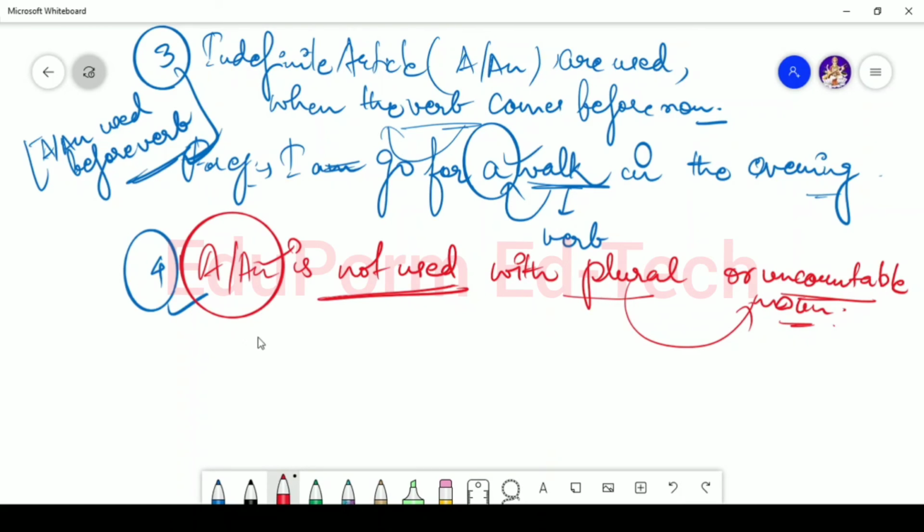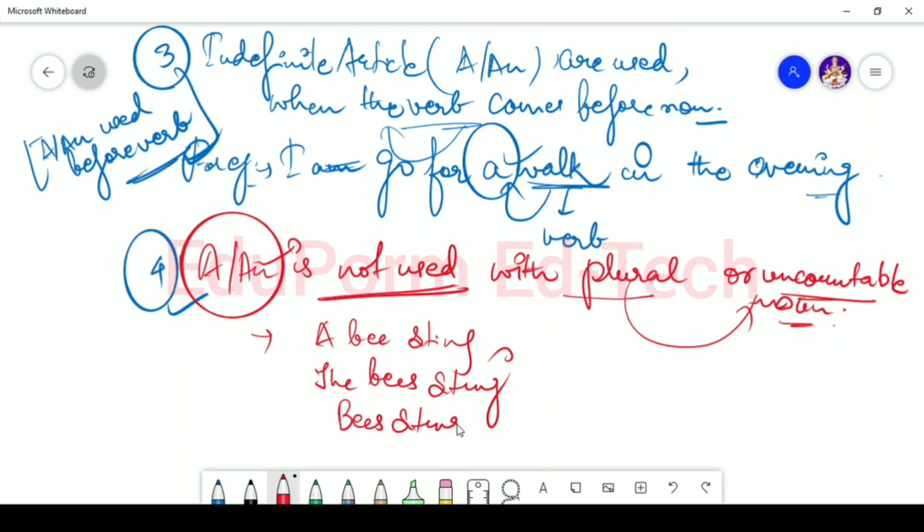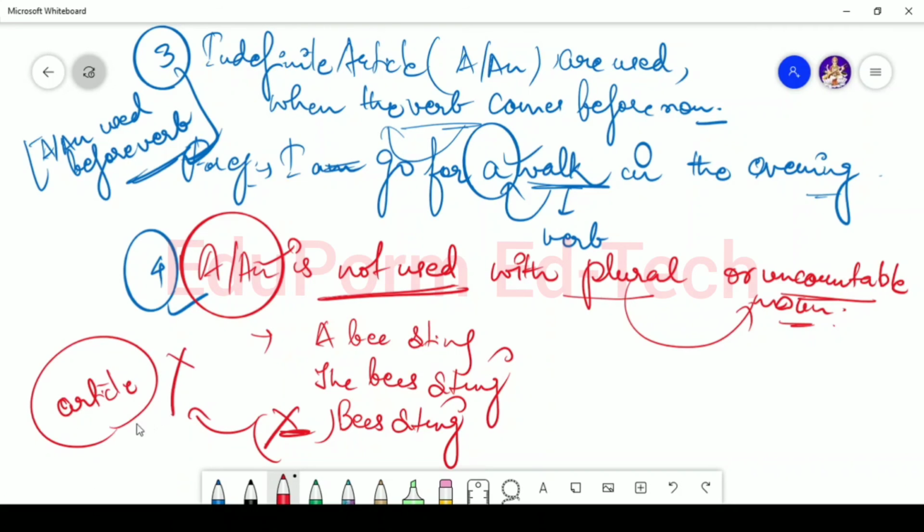For example, I won't say a bee sting, or I won't say the bees sting, but I will say bees sting. So here there won't be any article. The use of article is prohibited. This one is the incorrect form, but this is the correct form.